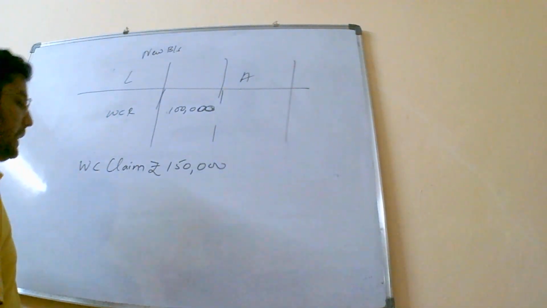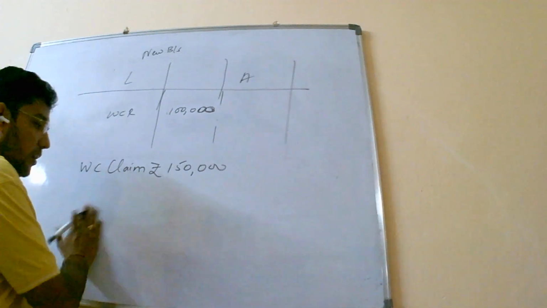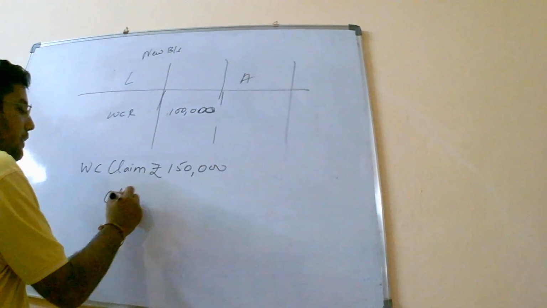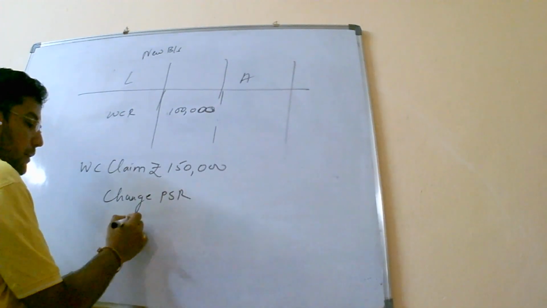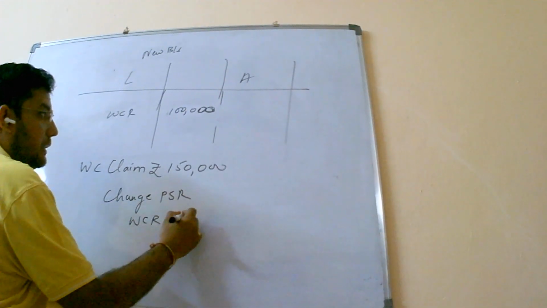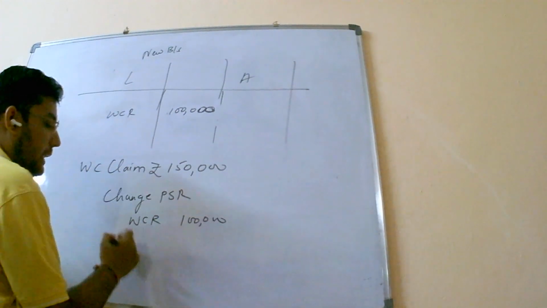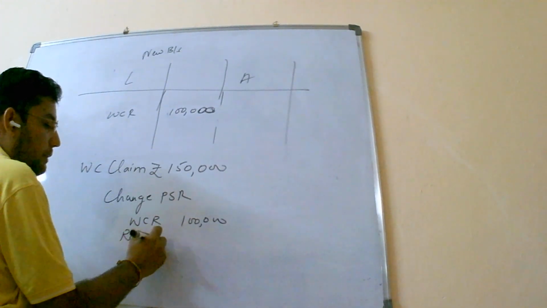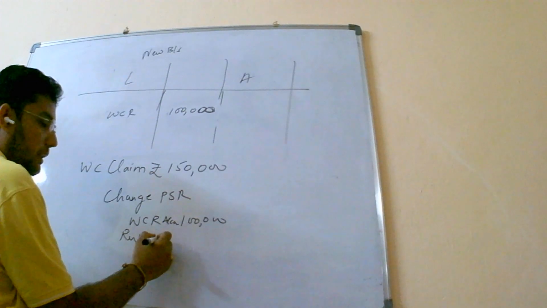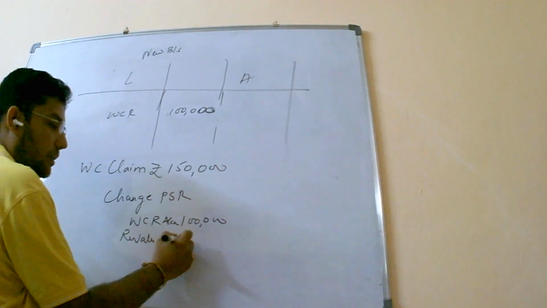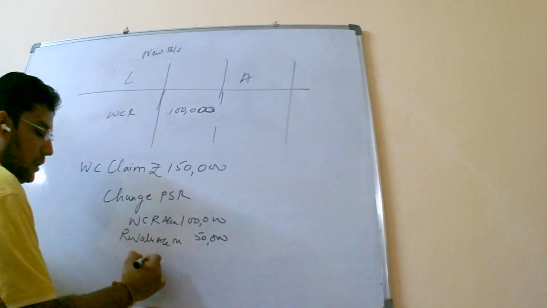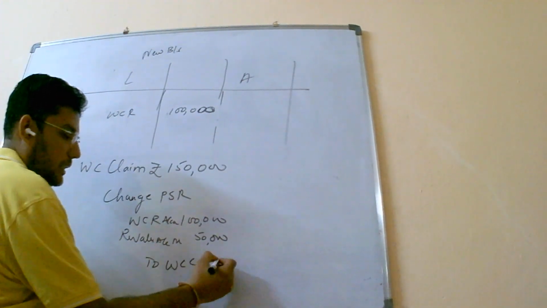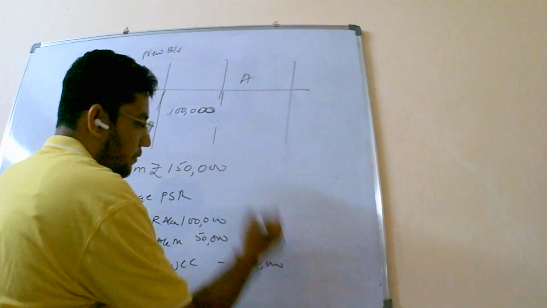So in this case, in case of change in PSR, it will be workman compensation reserve 1 lakh debit, and revaluation account debit 50,000 to workman compensation claim 1,50,000.